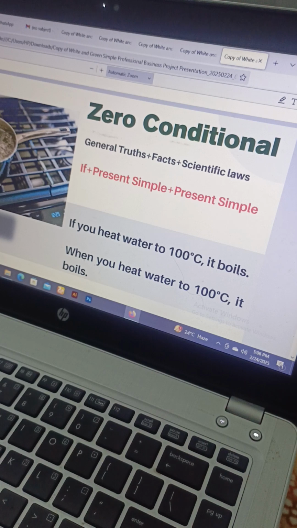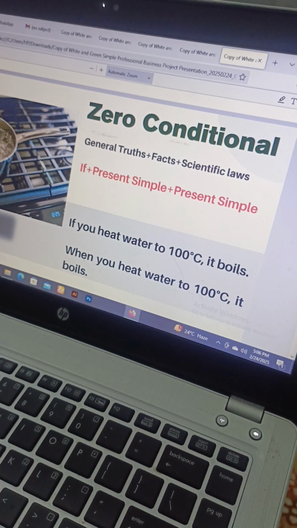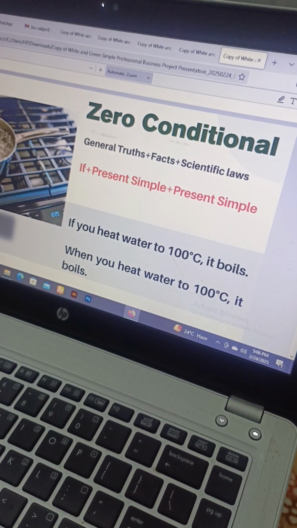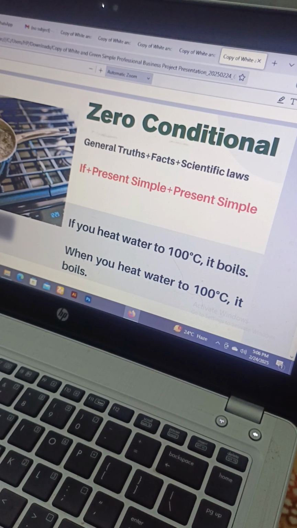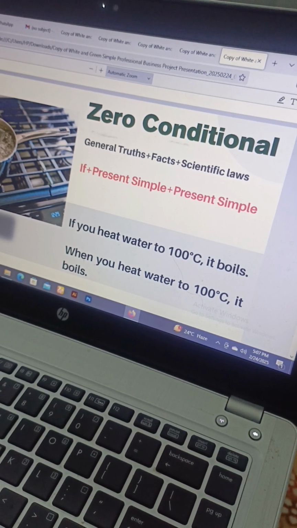Even in our daily lives, when we are cooking or boiling water, when the water starts boiling on the stove, what does that mean? It means that it has reached 100 degrees Celsius. If you put a thermometer in it, it would be very near to 100 degrees Celsius or even above that. So as soon as it hits 100 degrees Celsius, it starts boiling, right? That's something we almost do daily. So that's a scientific law, and that is a zero conditional.